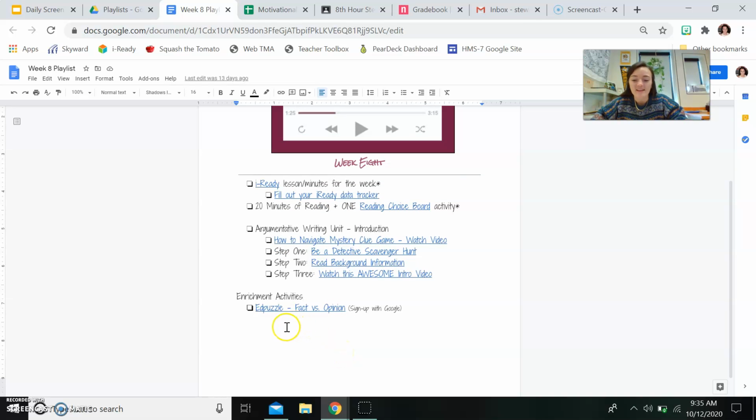Okay, and then the last thing you have here is an Edpuzzle. It's how to figure out fact versus opinion. It's an enrichment activity. You'll notice there's no performance assessment for you this week. So make sure you're doing this enrichment activity, and it's going to have you sign up with Google. If you have any issues with this, just let me know.